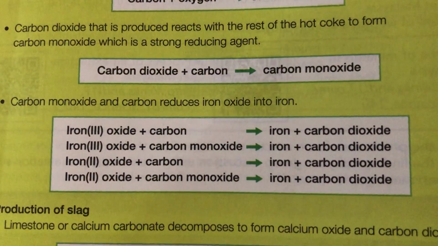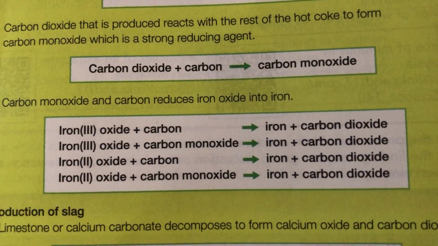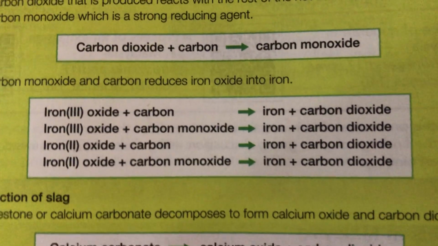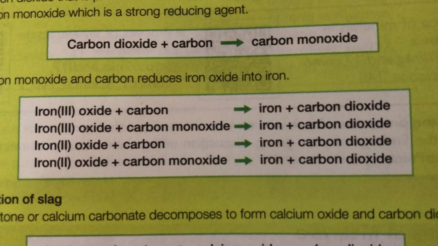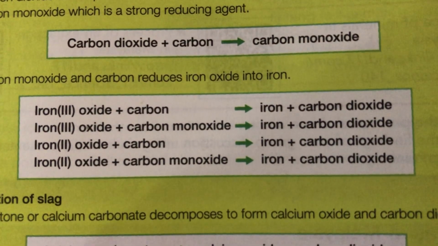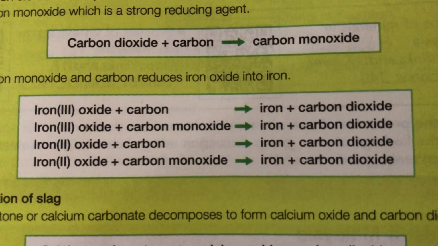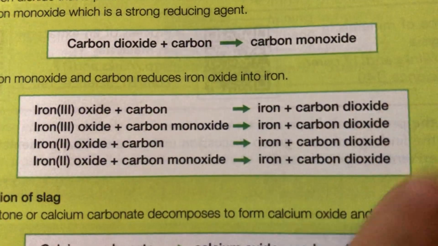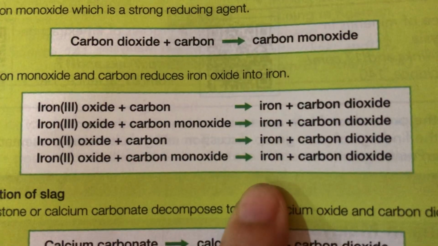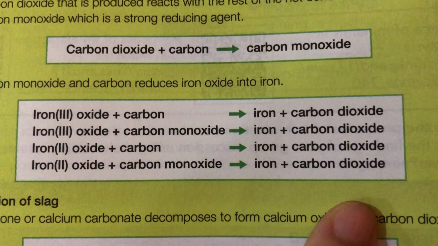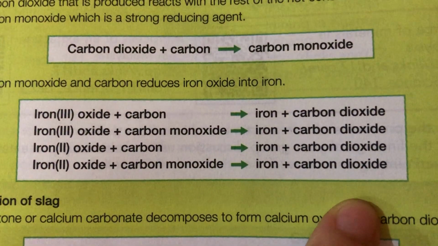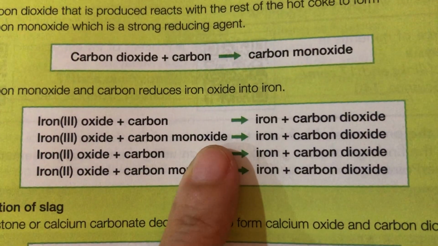Both happen together. We can't really differentiate it because it is a closed furnace. When you close it, it normally doesn't have enough oxygen. It is incomplete burning. When it is incomplete burning, we produce a lot of carbon monoxide. So this happens together. Somehow you will get pure iron here. You see that? You get pure iron here, and the byproduct is carbon dioxide, just like normal burning. Even normal burning also produces a lot of carbon monoxide.